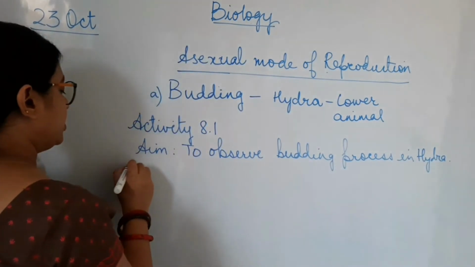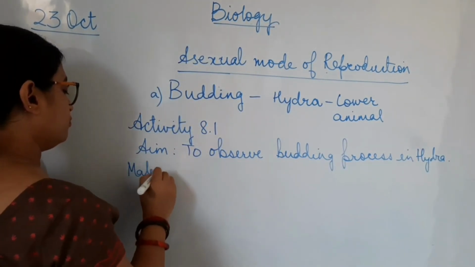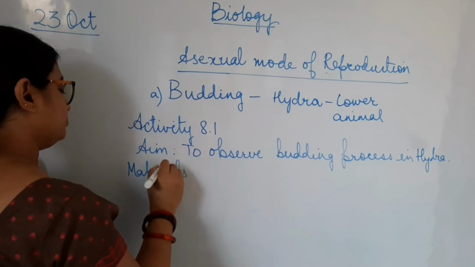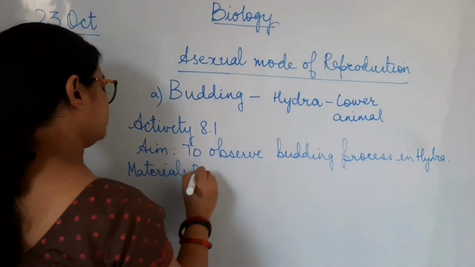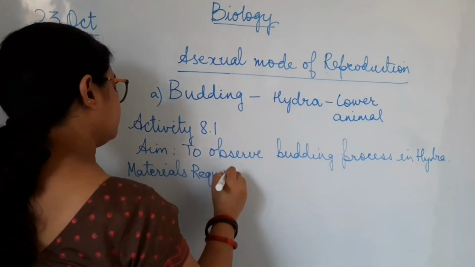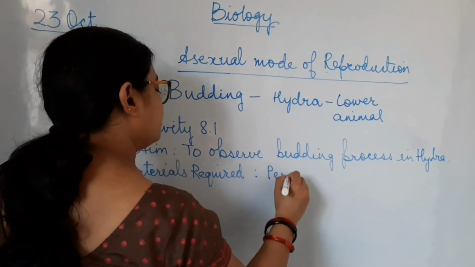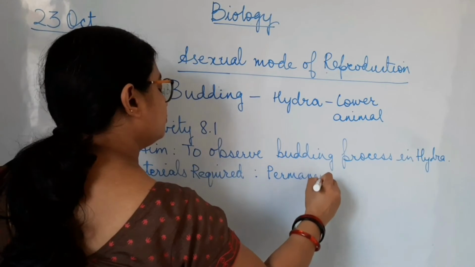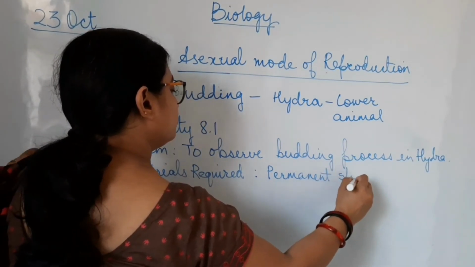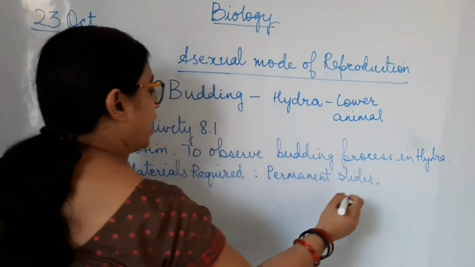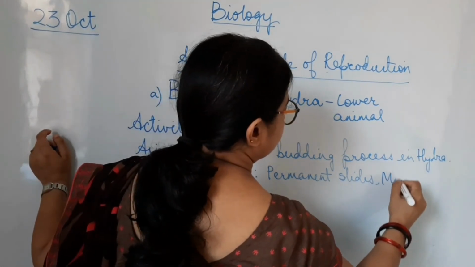So what are the materials that are required? We need permanent slides and a microscope.